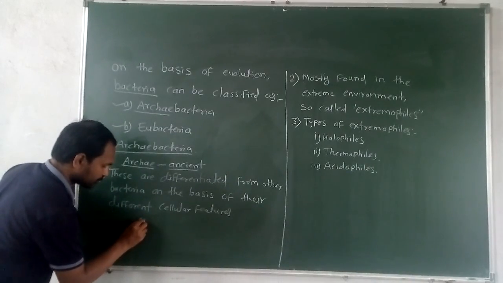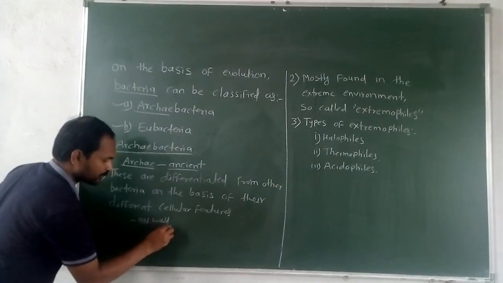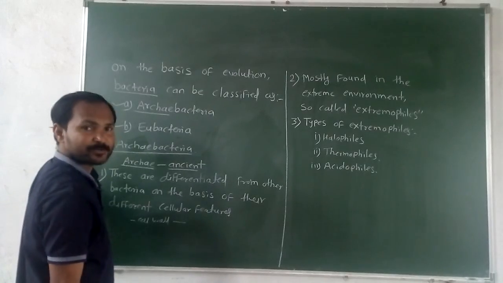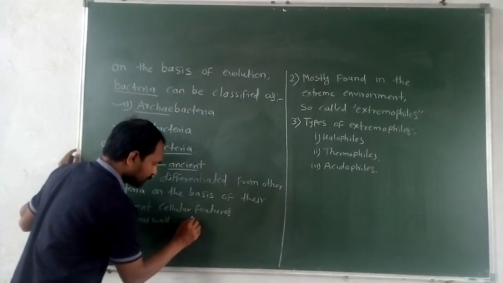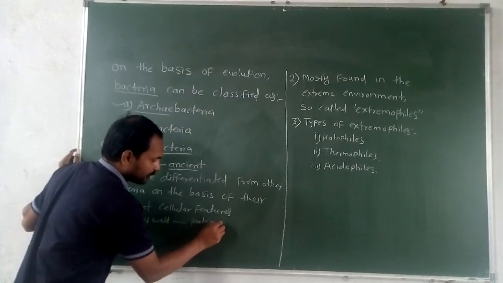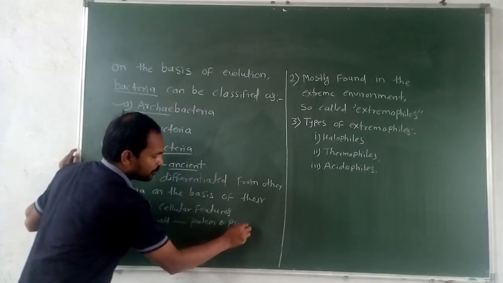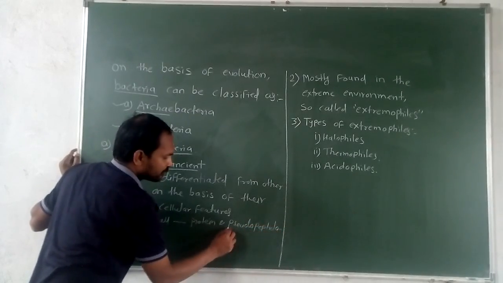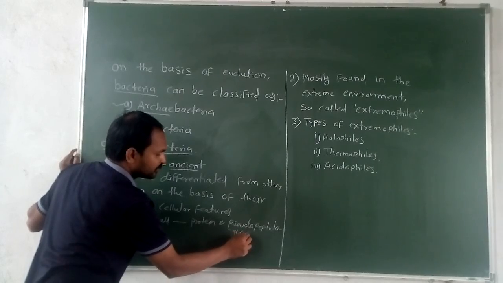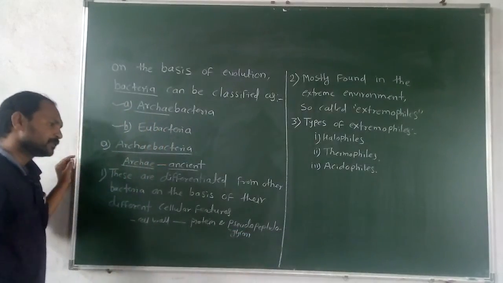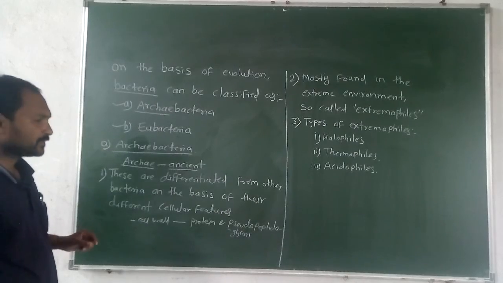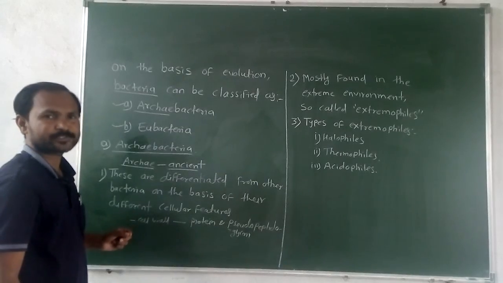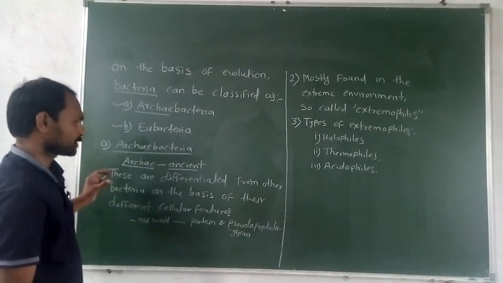Suppose we consider the cell wall of this Archaebacteria. That cell wall is made up of protein and pseudopeptidoglycan compound. Protein and pseudopeptidoglycan. This is the composition of the cell wall of this bacteria, Archaebacteria. Then it also has DNA. There is also the reproduction method. There is also the mode of nutrition. This is the first point.